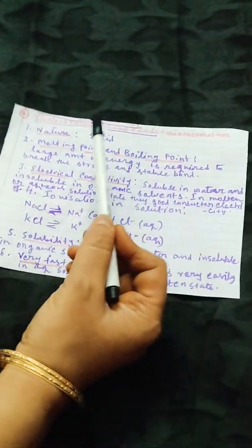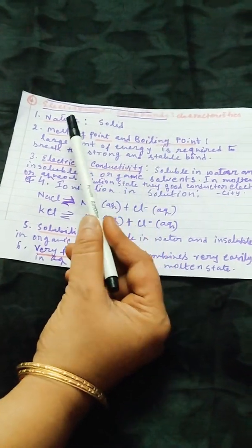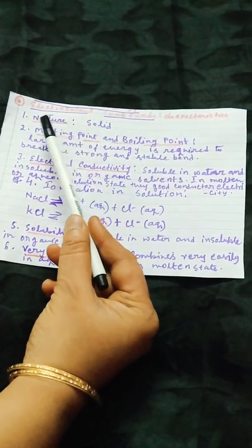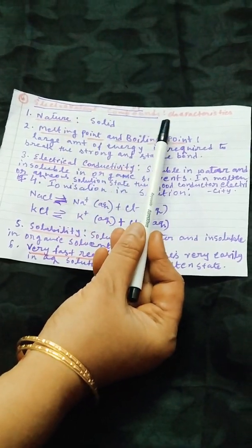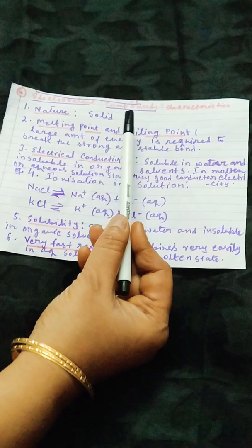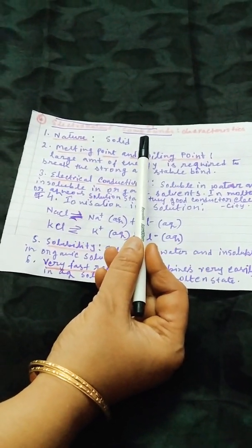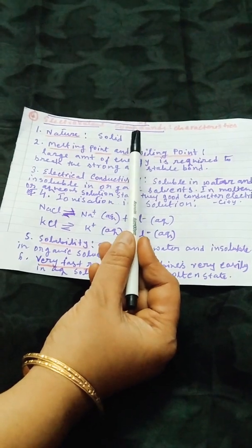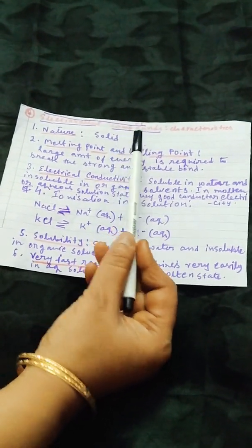Electrovalent compounds characteristics. There are some characteristics of electrovalent compounds. The first point is nature. When electrovalent compounds are formed, the bond between the atoms is very strong. So generally the electrovalent compounds are solid in nature.